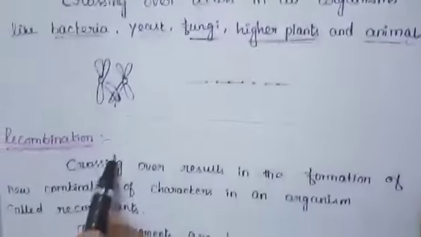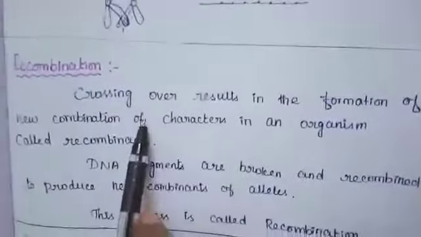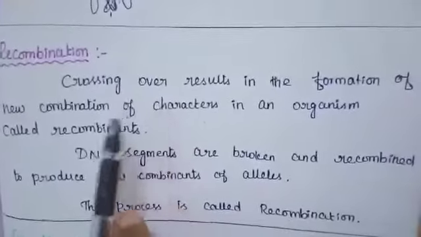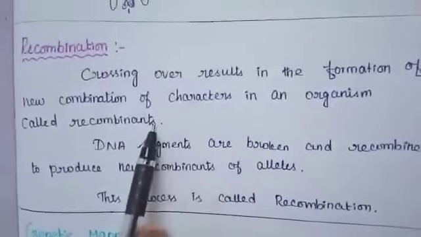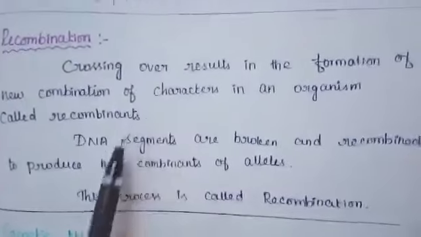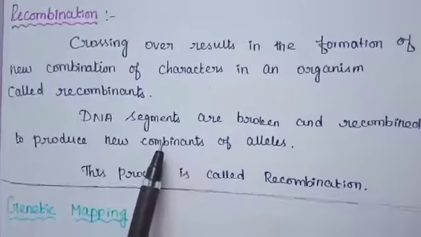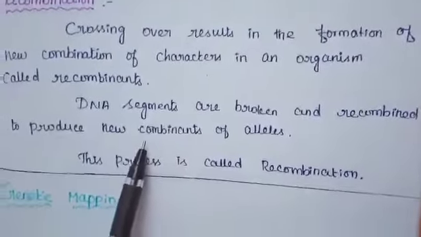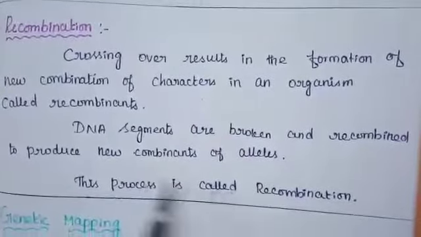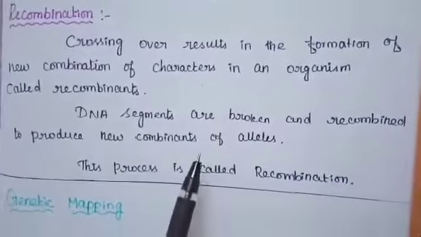Next, recombination. What is recombination? Crossing over resulting in the formation of new combinations of characters in an organism is called recombination. DNA segments are broken and recombined to produce a new combination of alleles. This process is called recombination.